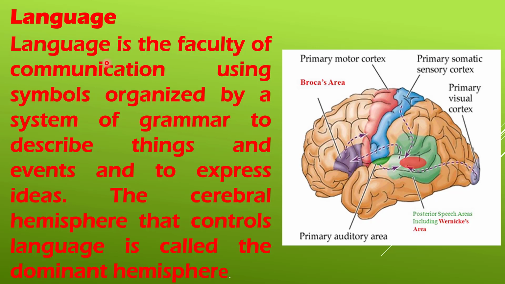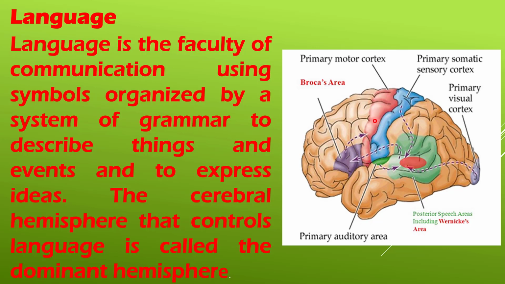In most people, the language centers or control are present in the left hemisphere, and this is called the dominant hemisphere. The areas concerned with language are the Wernicke area, Broca's area, auditory area, visual area, and the primary motor area.